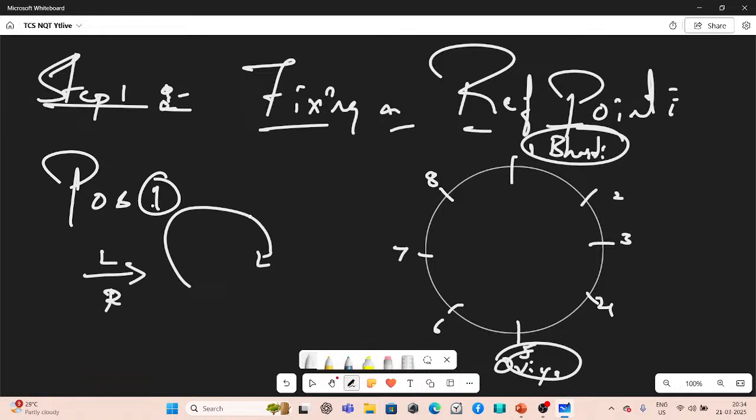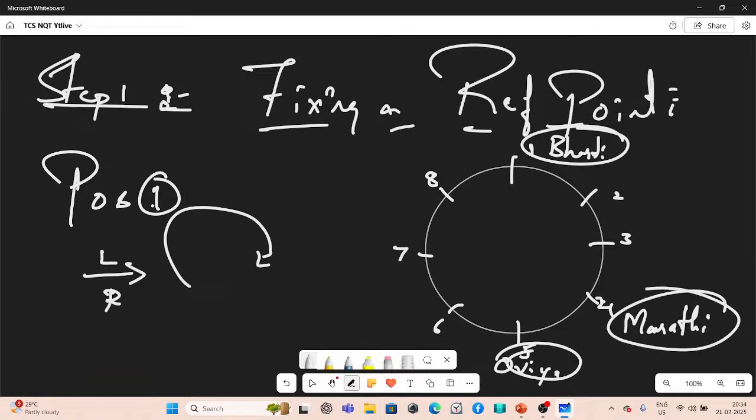Starting at position 1, if you count in this clockwise direction, the first right is position 2, the second right is position 3, third right is position 4. So Marathi is coming to position 4.